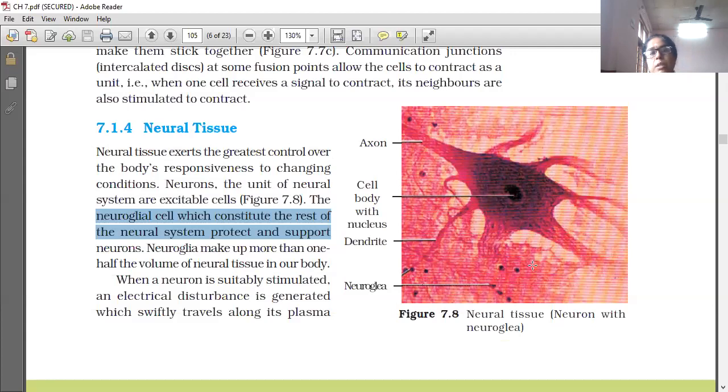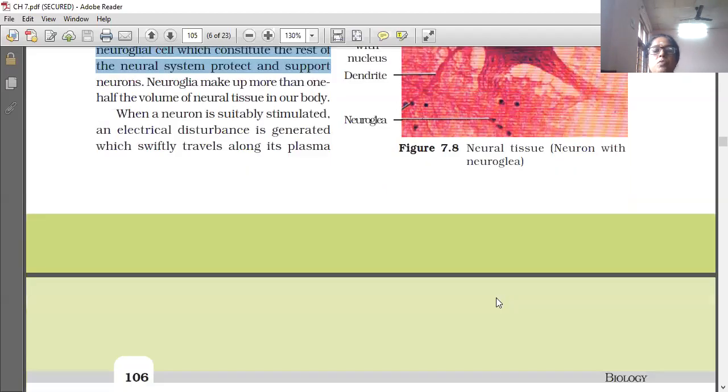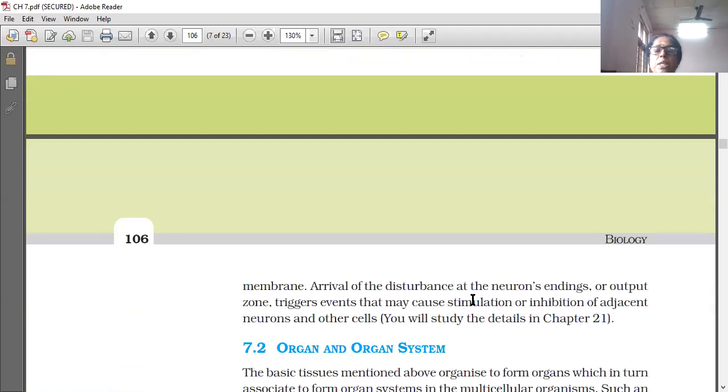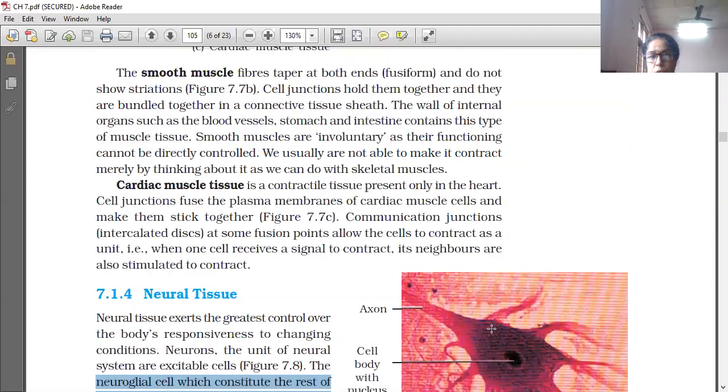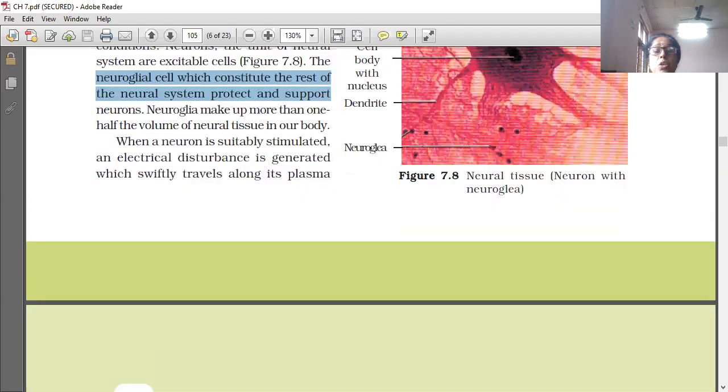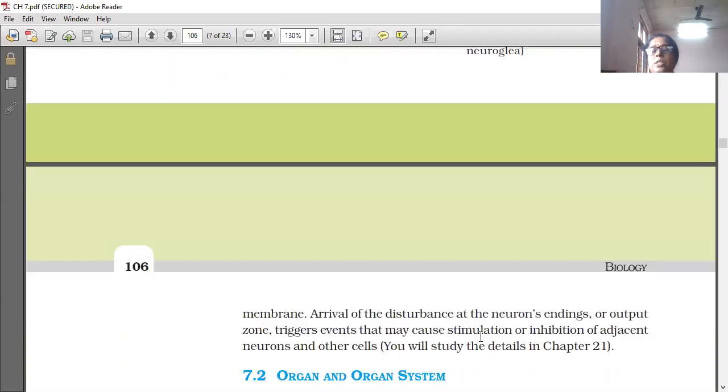The working of this neuron is described in another lesson, the nervous system, where we will learn more about it. So arrival of the disturbance at the neuron's ending, which ends with the axon and the dendrite, triggers events that may cause stimulation or inhibition of adjacent neurons and other cells only.